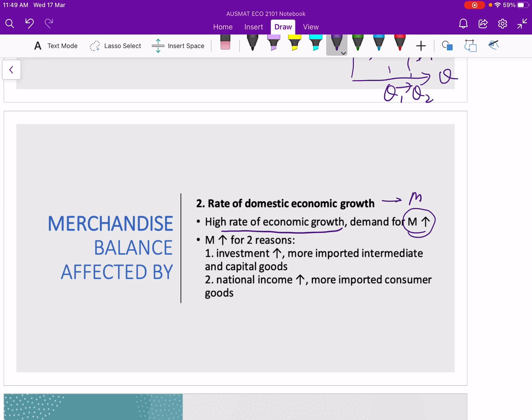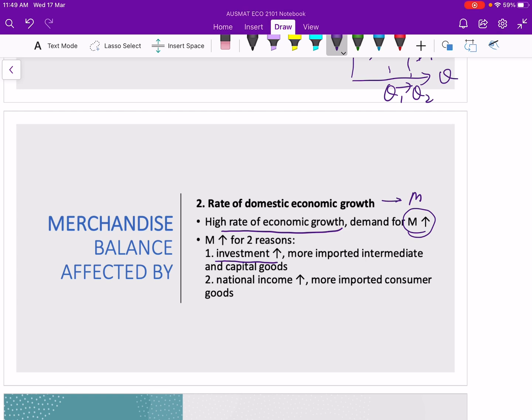Now, an increase in imports because of economic growth is normally caused by two things. One is that once your economic growth is very high, more and more people will be making investments because the economy looks positive.